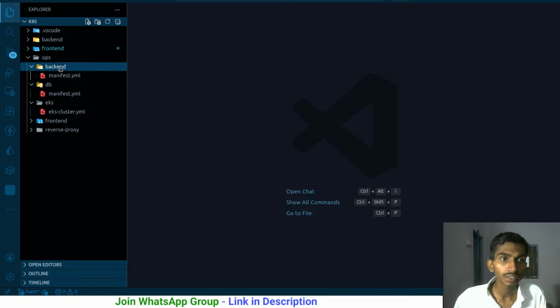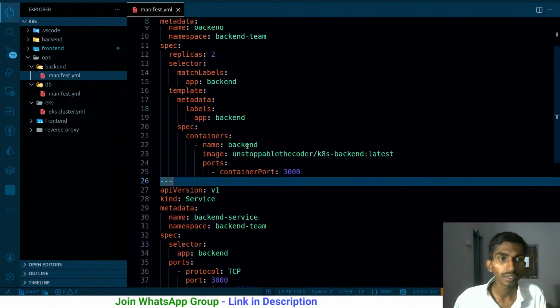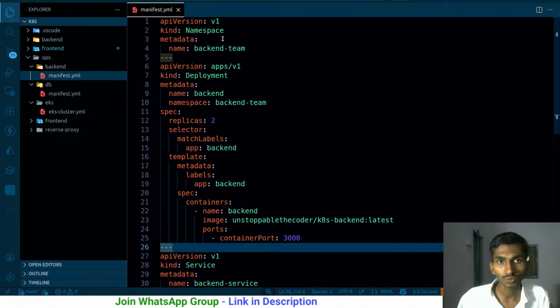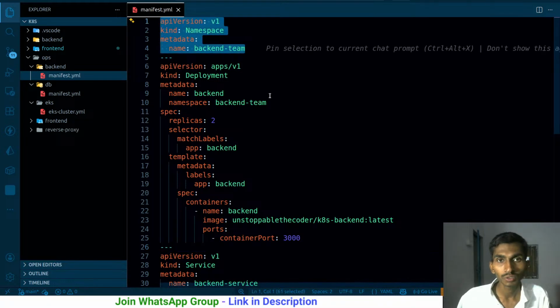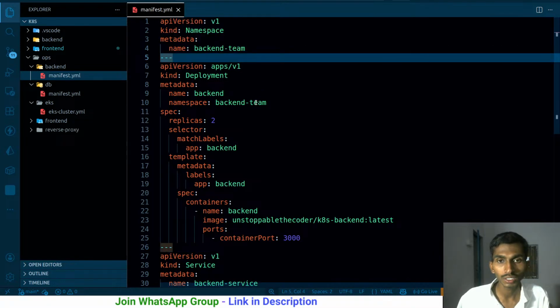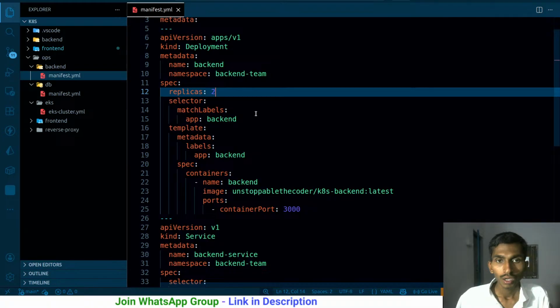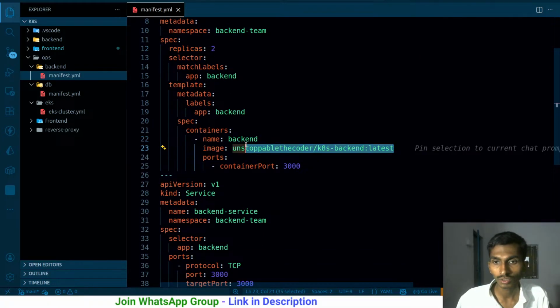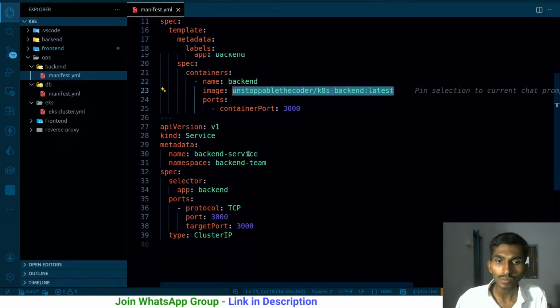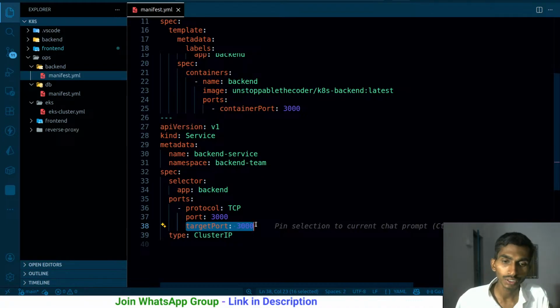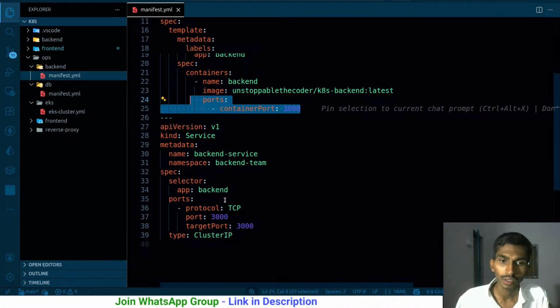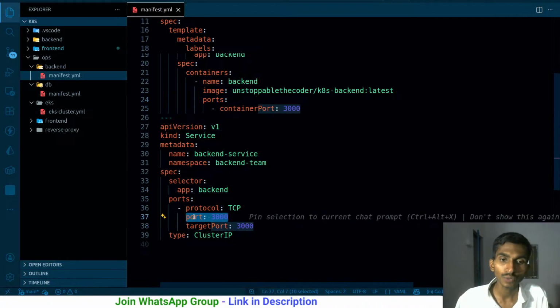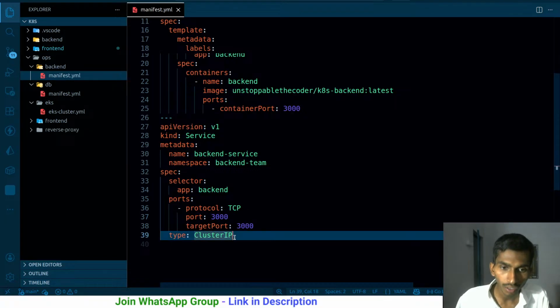The second thing is that apart from the database, I have my backend, and similarly I have to expose the backend as well. So first of all, the namespace that I'm creating, apart from the namespace, backend team is the namespace. Apart from this, app backend, that's okay, fine. This is the image that's being used over here, K8H backend latest. At the end of the day, the app is actually running on port 3000, this one. And the service is being exposed at port 3000.